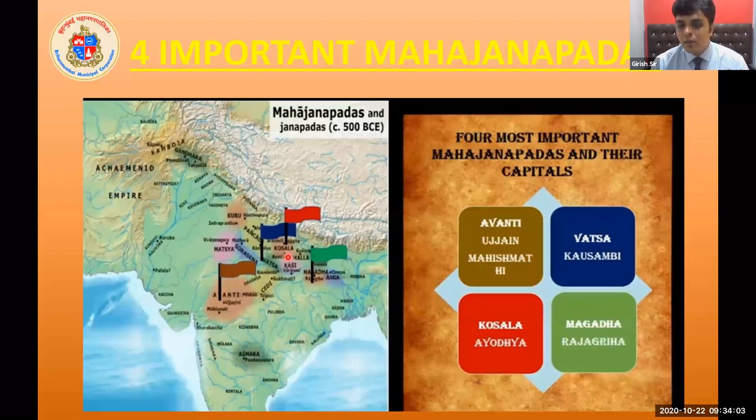Below the Avanti, it is Ujjaini and Mahishmati. So these are the capitals of Avanti, Ujjaini and Mahishmati. Then Vatsa. Vatsa's capital was Kausambi. Kosla's capital was Ayodhya. Magadha's capital was Rajagriha. In the next session, we are going to get more information about these 4 Mahajanapadas.